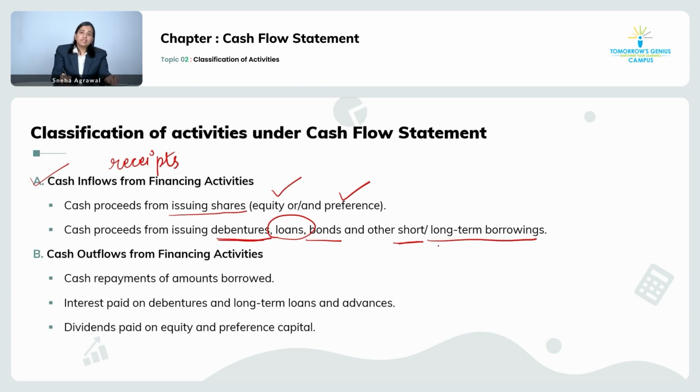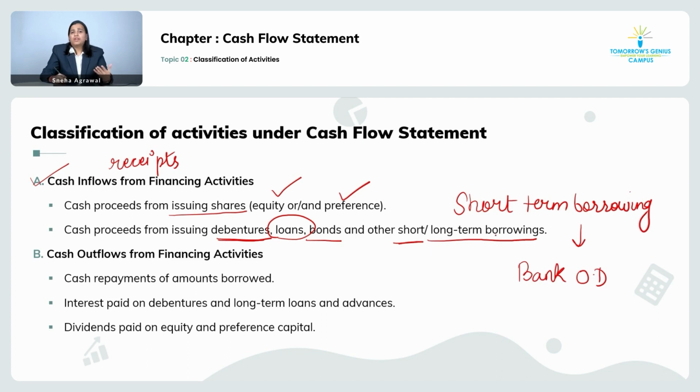But in case of financing activity, if you have any kind of short term borrowings, for example, bank overdraft, right? I hope you know what is bank overdraft. When we take excess money from your current account, it is treated as a loan which the bank gives to you in the form of short term borrowings. So if you take any kind of loan, let it be short term, let it be long term, all together are treated as your cash flow from financing activity. Now what will be the cash outflows? Outflows, as told, are your cash payments.